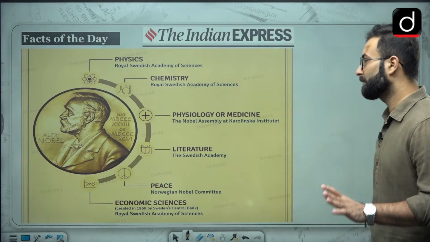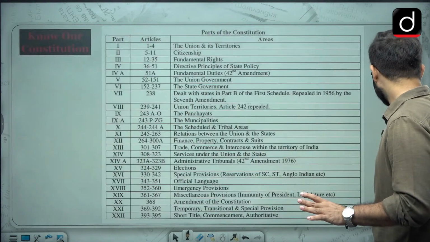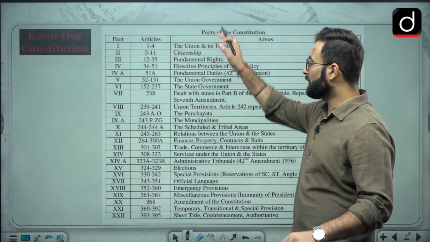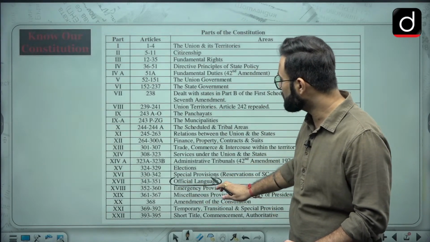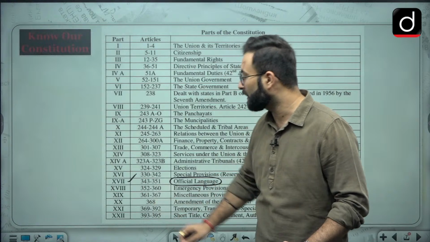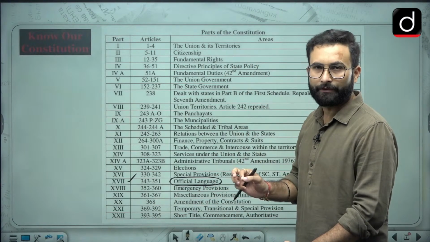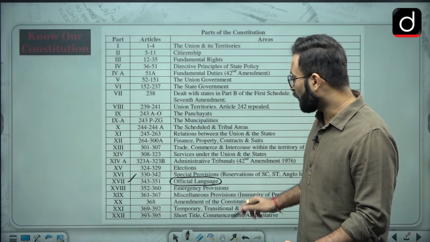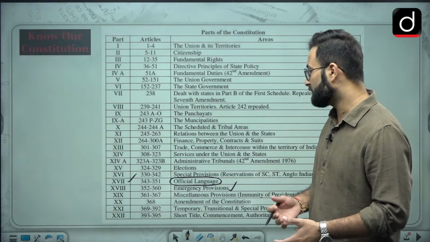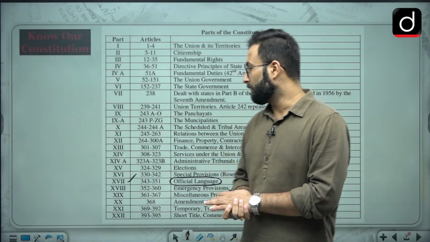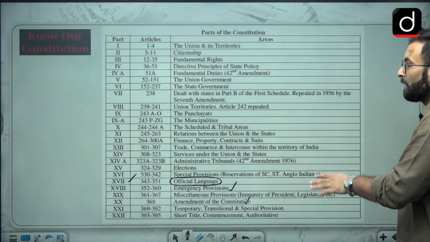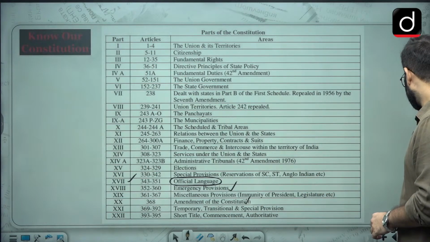Now we can move further with the next topic, that is related to your constitution. We have discussed all these things. Now we are talking about the official languages, that is there in Part 17, Articles 343 to 351. Other than that, we will be talking about the emergencies next, and after that amendment, you can say day after tomorrow maybe. Okay, so that is about the discussion.